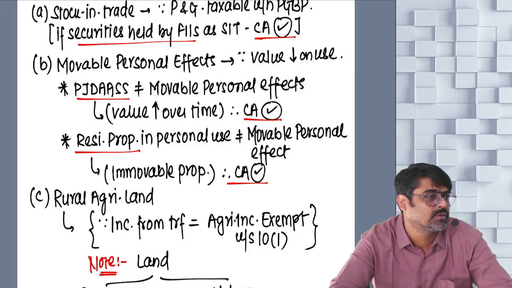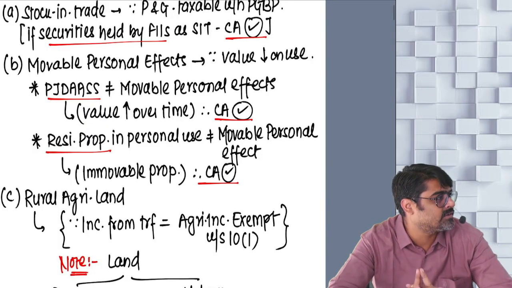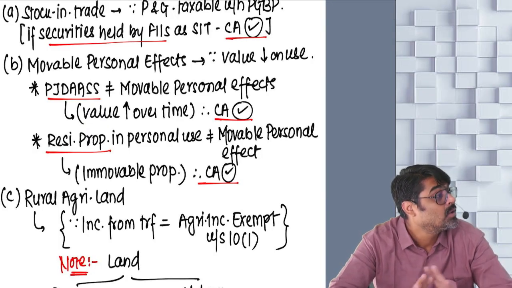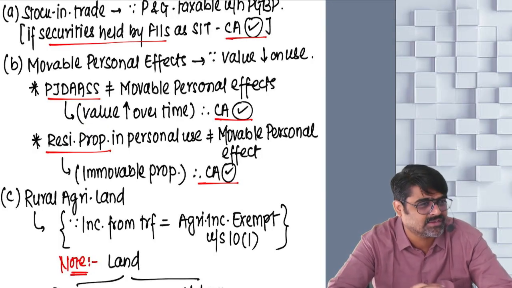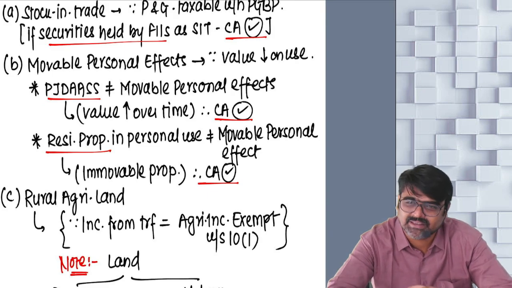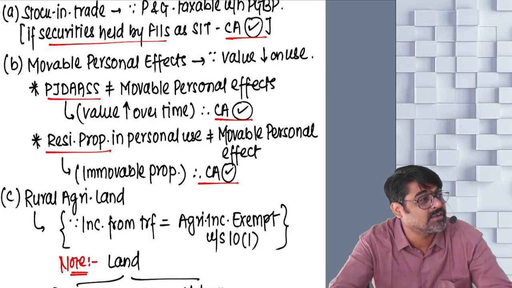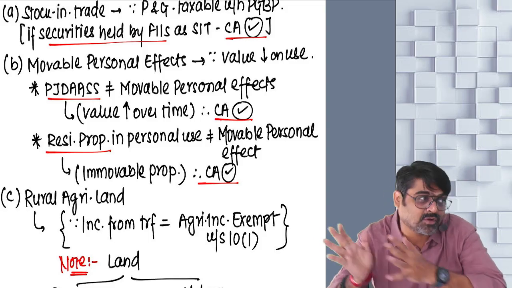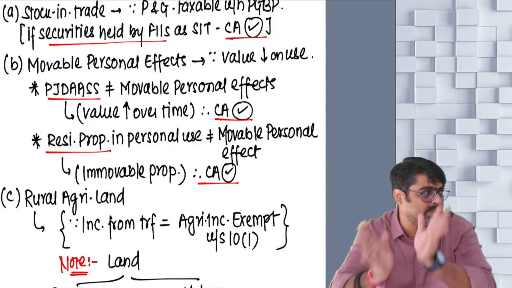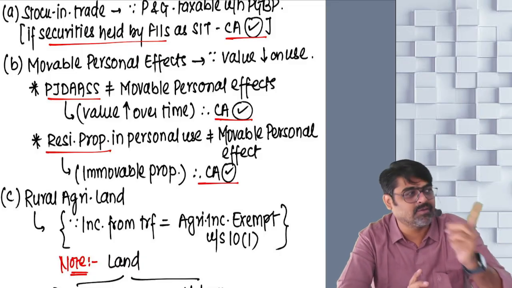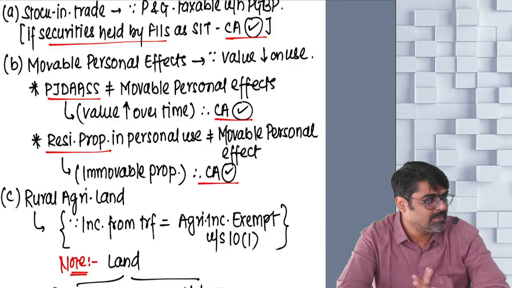Always, in the majority of cases, loss will arise. And just imagine, if loss arises in almost every case of movable personal effects, and still we consider this item a capital asset.